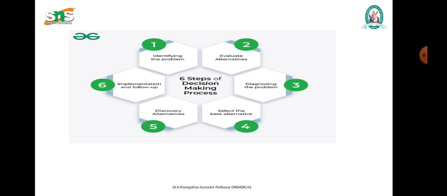In this decision making process, first we have to set a specific objective, then we have to find a defined problem, and then we have to search for alternatives, giving an evaluation for the alternatives. After that, we have to make a choice of alternative. After getting a choice of alternative, it comes to a result. These are all the steps of the decision making process.